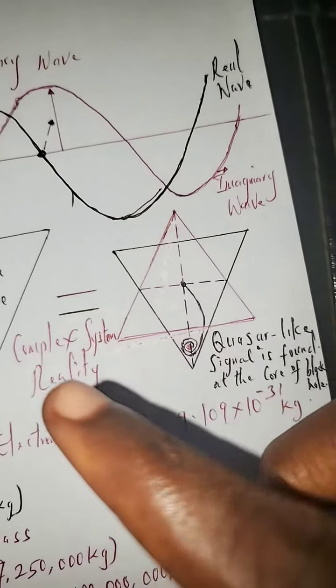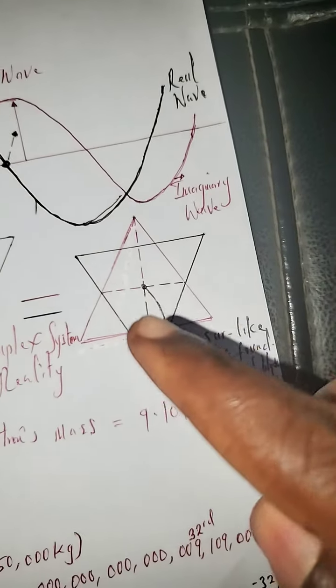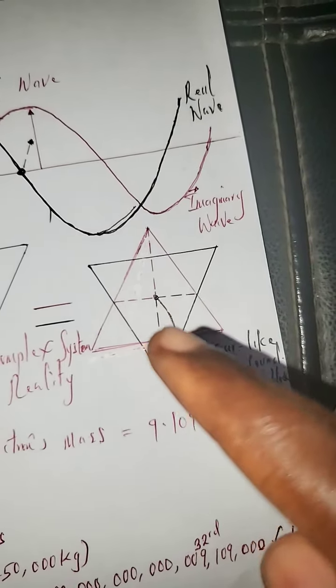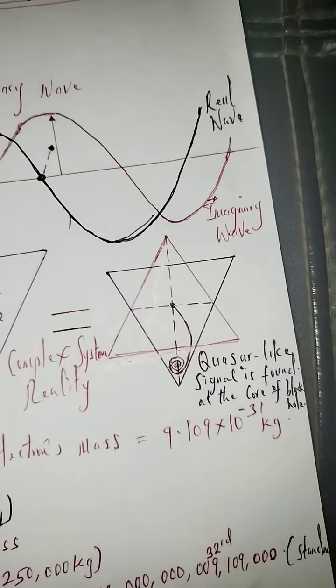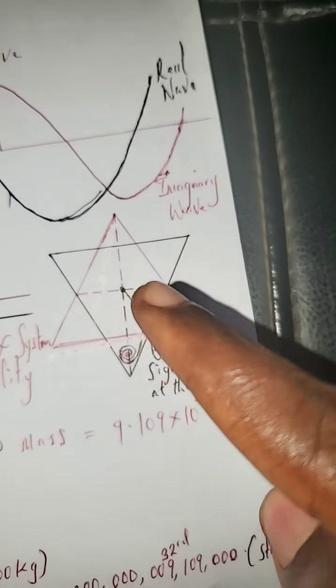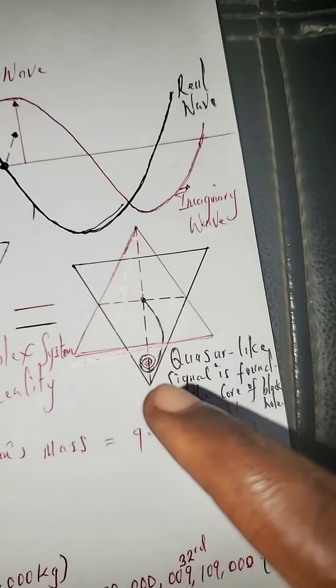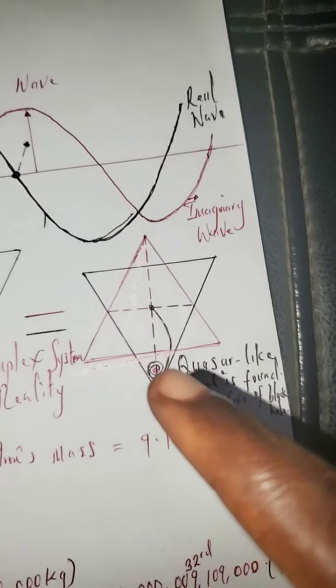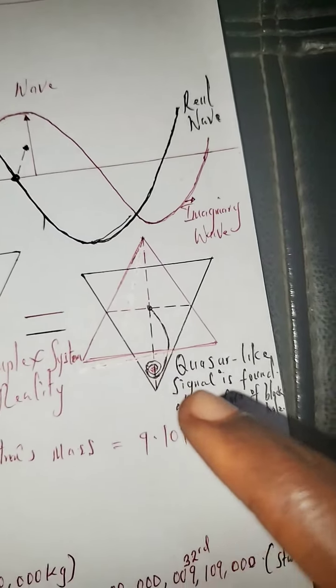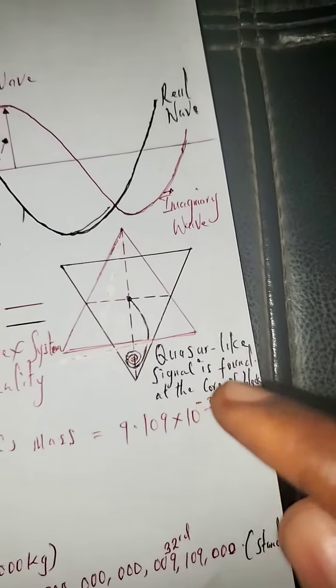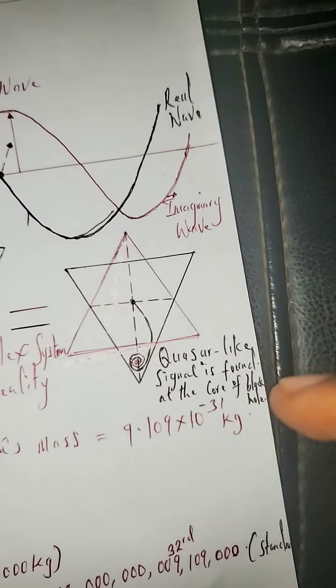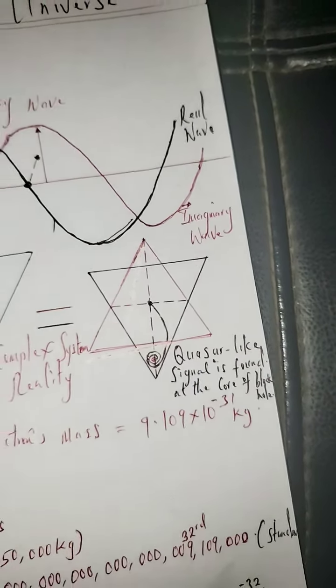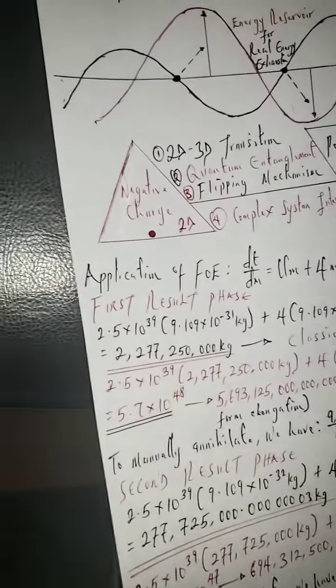And so now the reality of the complex system would be this stacking of flipped equilateral triangles. And then when you look at this, you can see that we have a spiral, inwards spiral formation. And so the signal we have after applying the formula of everything is a quasar-like signal, and that is formed at the core center of the black hole.